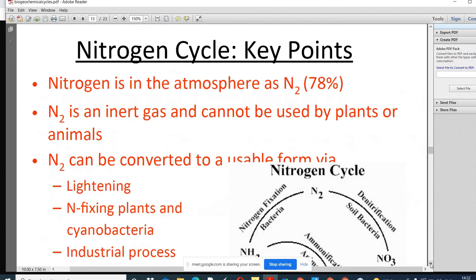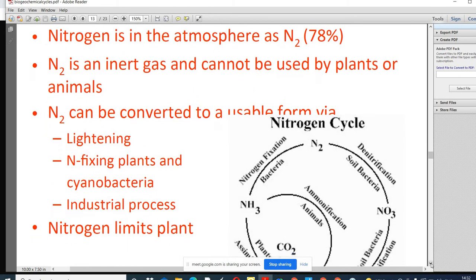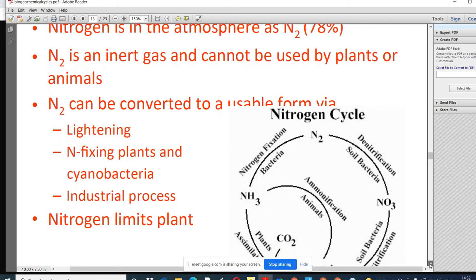So here you can see nitrogen in the atmosphere is 78%. You know nitrogen is an inert gas and cannot be used by plants or animals. Nitrogen can be converted into a usable form. What are these processes? Lightning, nitrogen fixation, that is done by plants, and cyanobacteria, that is blue-green algae, and during some industrial processes. But we are not going to discuss the industrial process here.